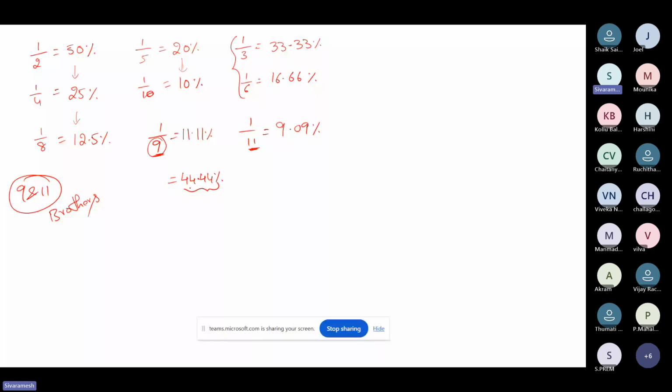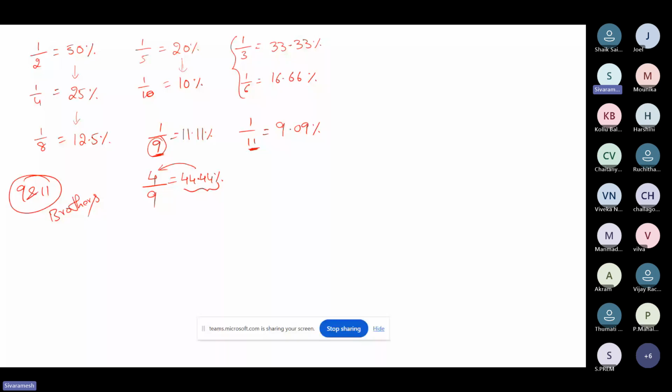Now, when you have 11 relatives, and in the question I'm asking you to convert this percentage to a fraction, when I'm converting this 11 multiple to a fraction, obviously already 11 is there. So in the fraction, it should be 9. Now, don't make it 1 by 9. 11, how many times is 44? 11, 4 times is 44. So it will be written as 4 by 9. Hope you understand the logic.